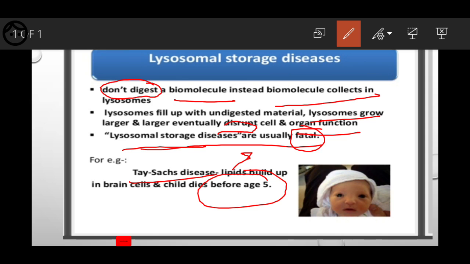If lipids build up in the lysosomes, lysosomes are filled by lipids, then in brain cells children will die before the age of 5. And that is what we say, it is a lysosomal storage disease. Very carefully you have to remember this.